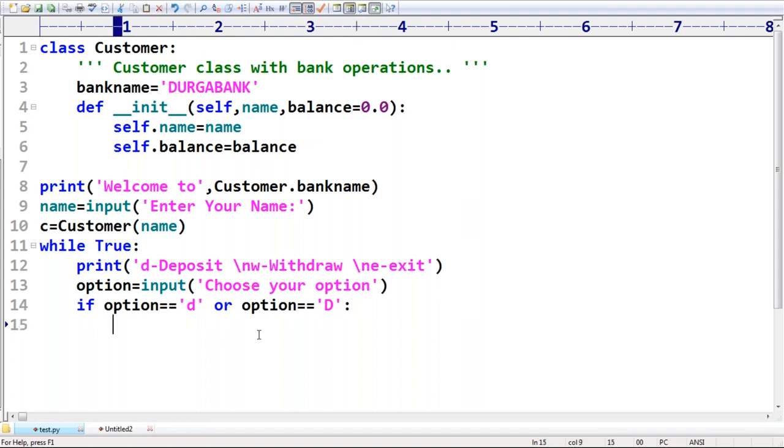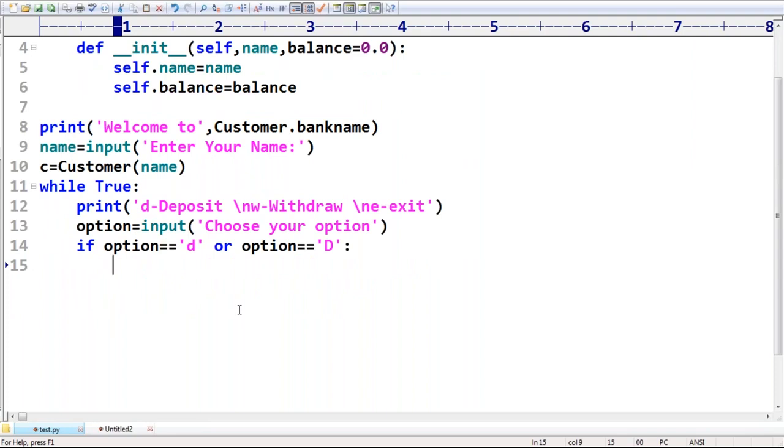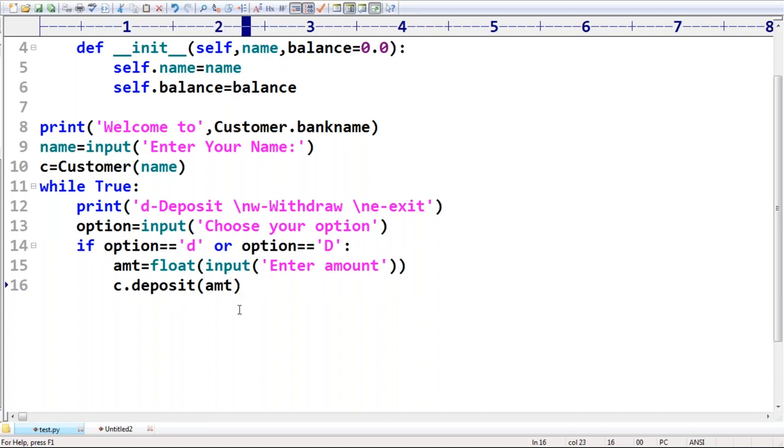So D means deposit, right? How much you want to deposit? Amount is equal to float of input of how much deposit you require. Enter amount, like this I'm asking. How much amount you want to deposit? Now on the customer object I'm calling deposit by passing this function.